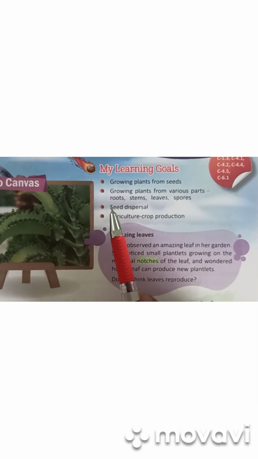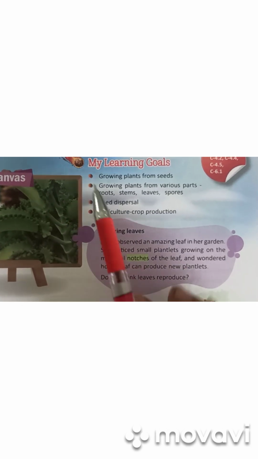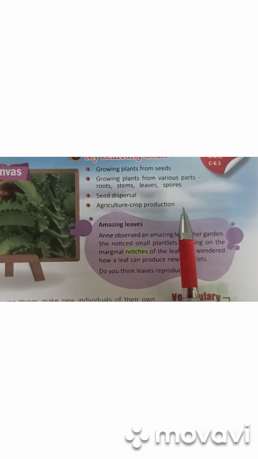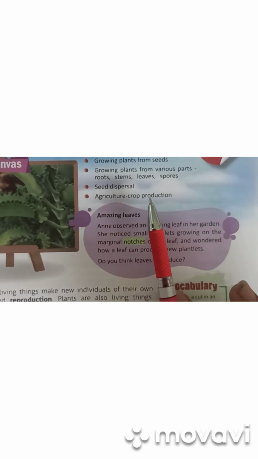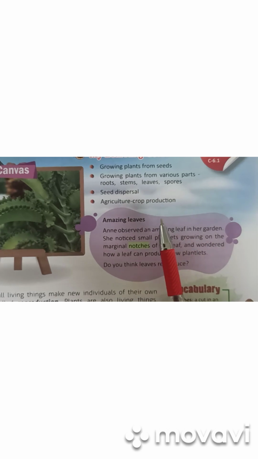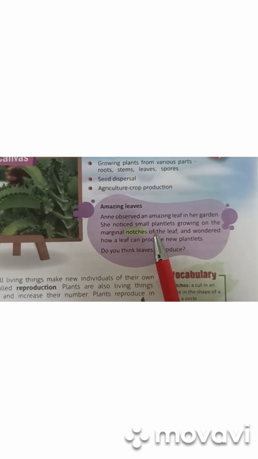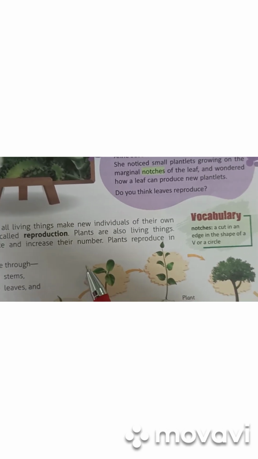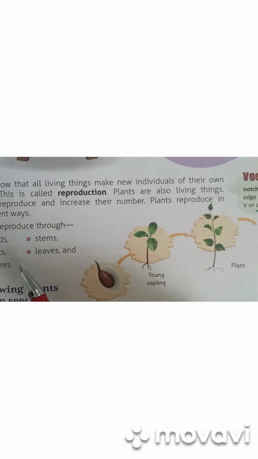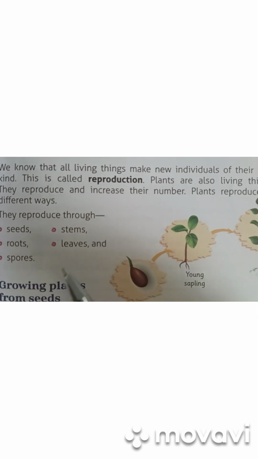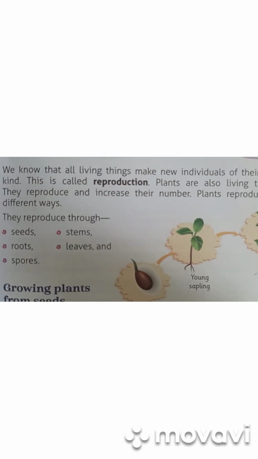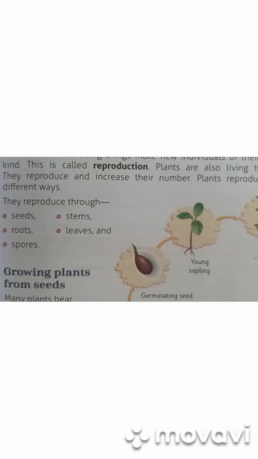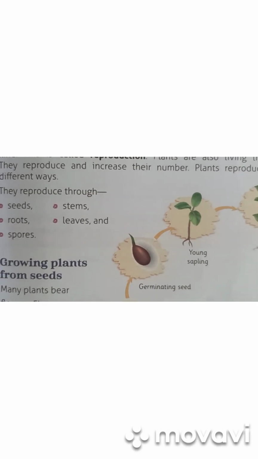And today in this video we will explain the seed dispersal topic in the lesson plant reproduction. You have already learned about reproduction in plants. Plant reproduction is of two types, vegetative and sexual. The plants mainly reproduce with the help of their seeds, but they can also produce new plants with the help of their roots, spores, stem, leaves, and this type of reproduction is called vegetative reproduction. Now today we will study seed dispersal.